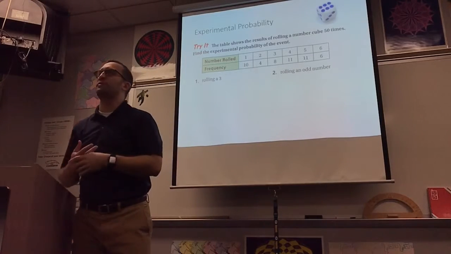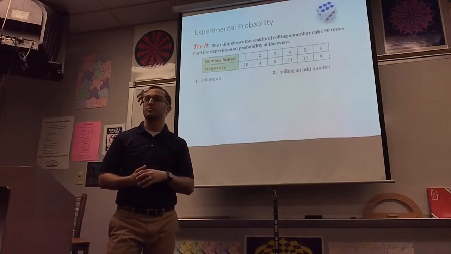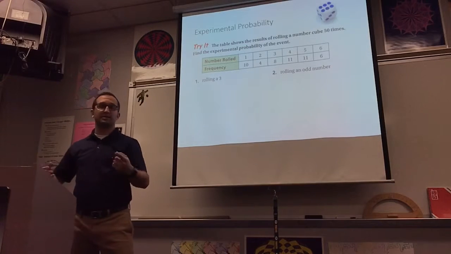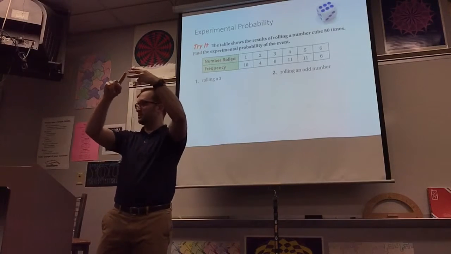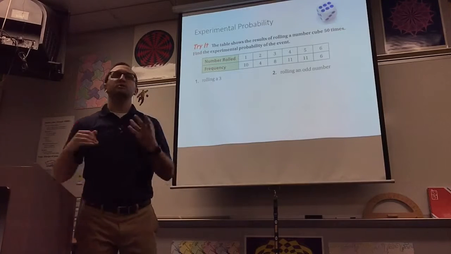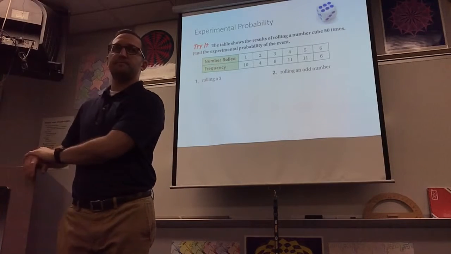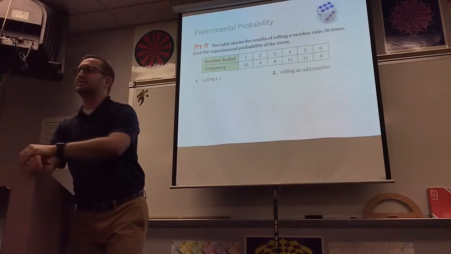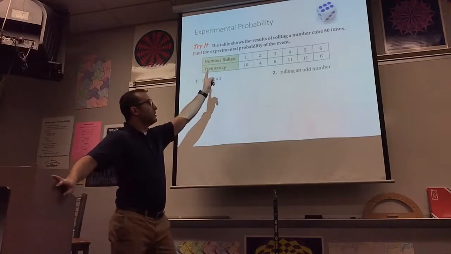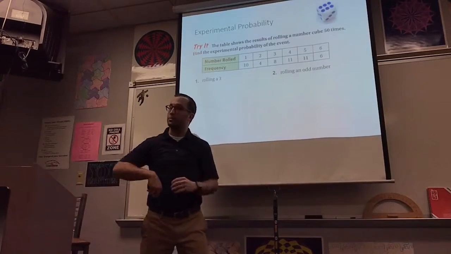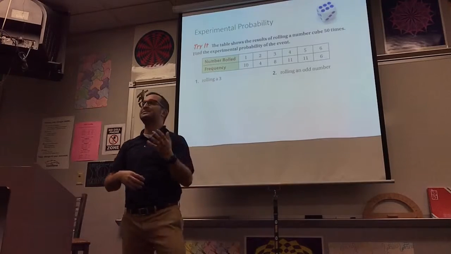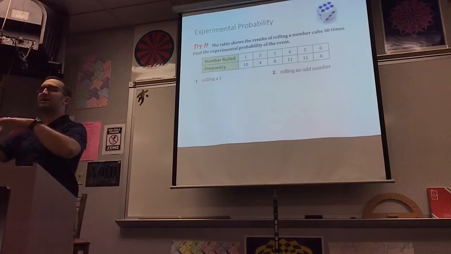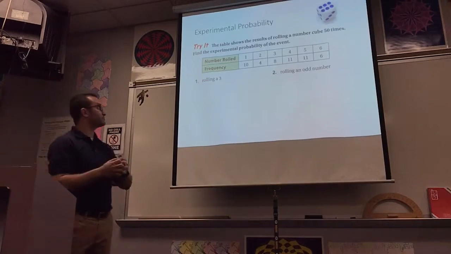What's the theoretical probability of rolling an even number? 3 out of 6. 2, 4, 6, or 1/2. What's the probability of rolling a 4? 1 out of 6. Now, this is what actually happened when we rolled the dice. That's a different probability. It's a different way of looking at probability.